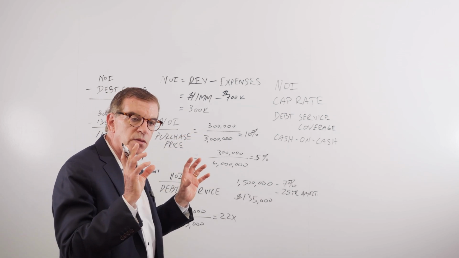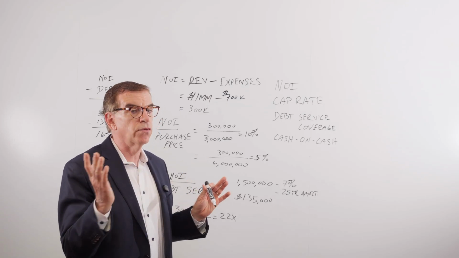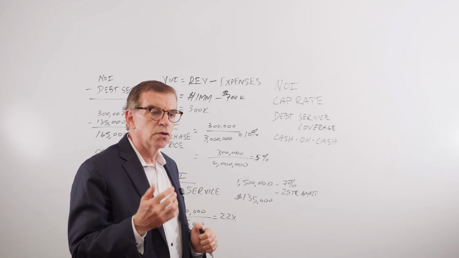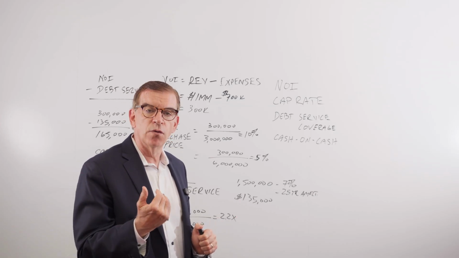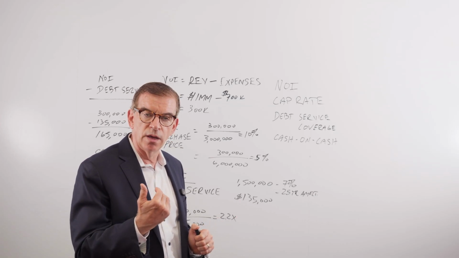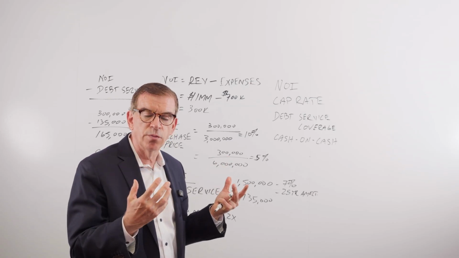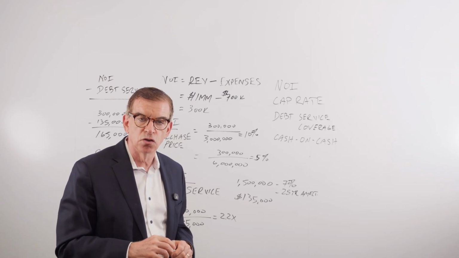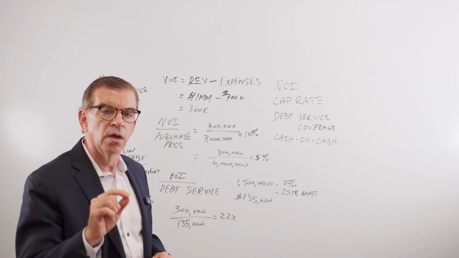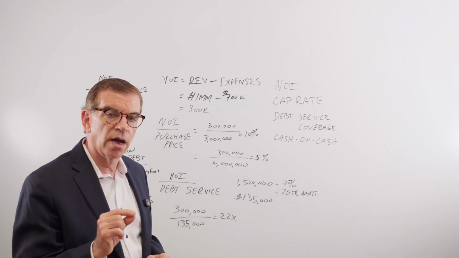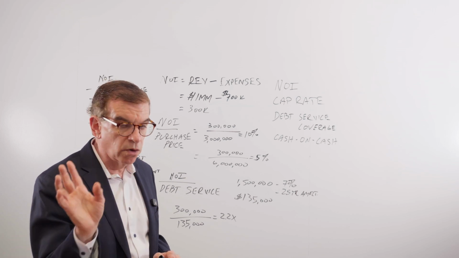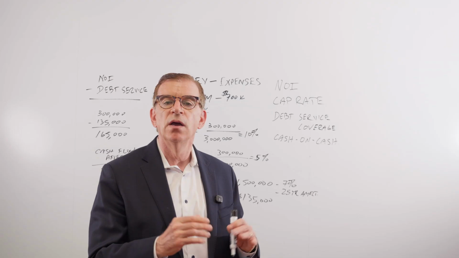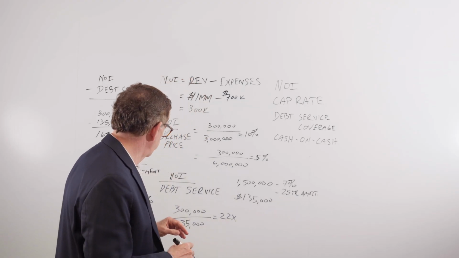Debt service coverage is net operating income divided by debt service. This is the ratio that helps everyone, your lender, your sponsor, your investor, determine how safe or how risky the property, the investment is, in terms of will it meet the minimum debt service requirements and avoid any kind of default with your lender. The worst case of default is foreclosure, when the lender takes over the property and wipes out all the equity.